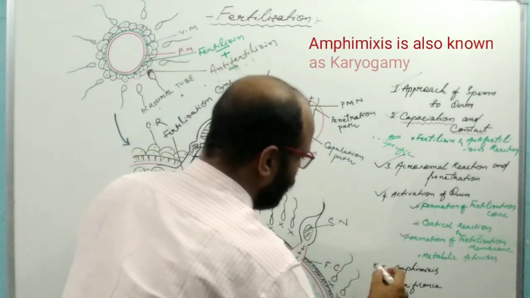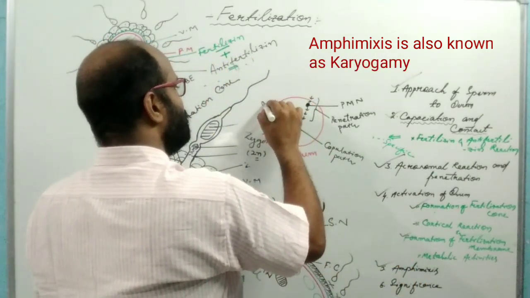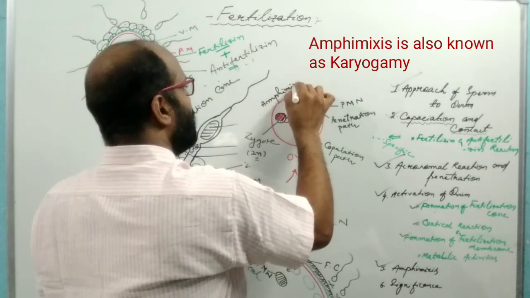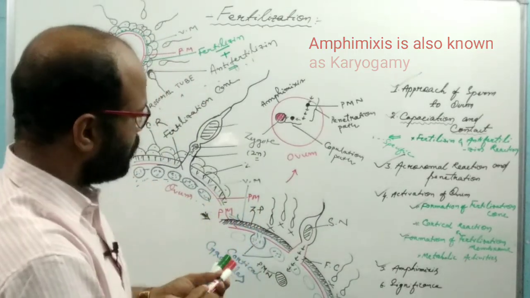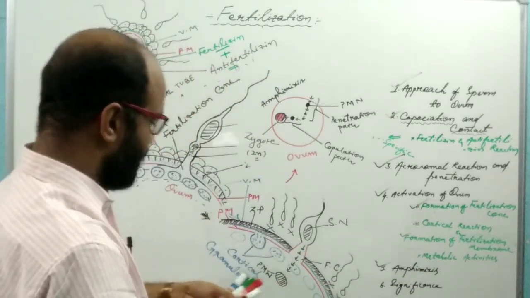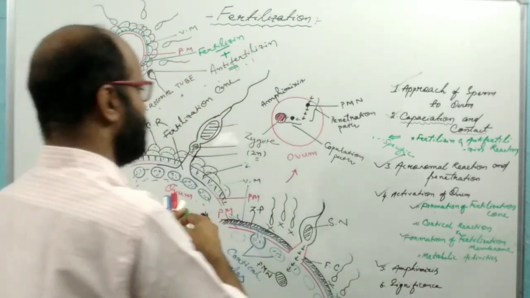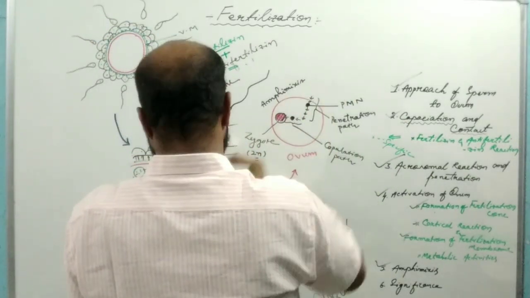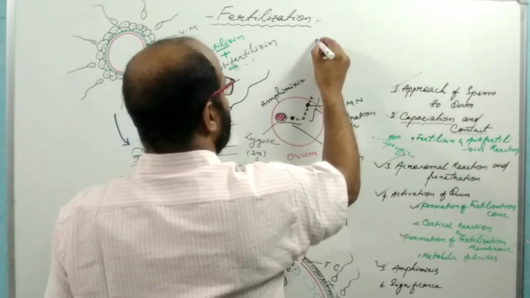This is the fourth point, known as amphimixis. So what different metabolic activities take place at the time of fertilization? The first point is the completion of the second meiotic division.